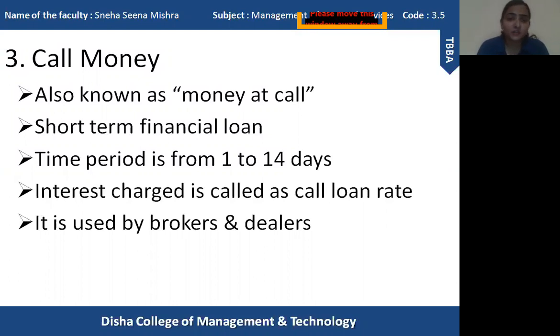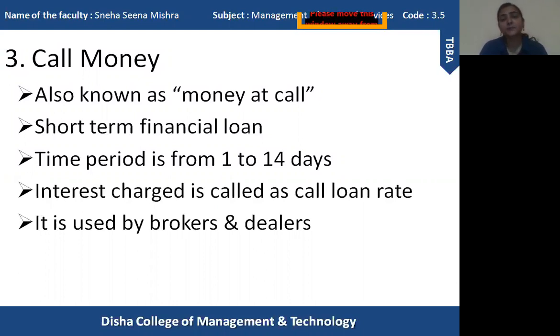Because the time period of call money is extremely short, it does not have any principal amount or interest amount. It simply has a call loan rate, the interest rate which is discussed between the lender and the borrower, and they fix an interest rate for it.